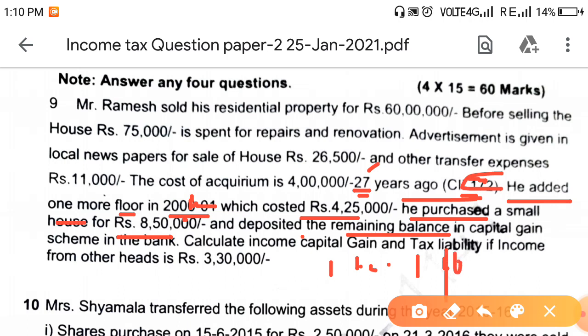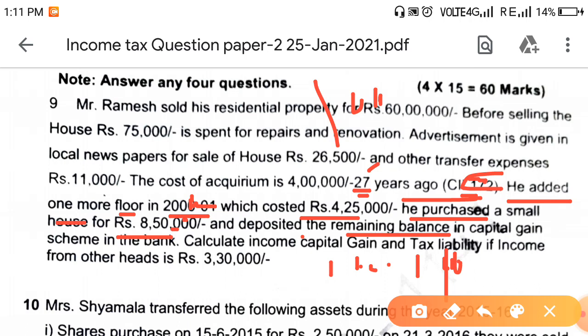Out of 10 lakhs, you have purchased a house for 8,50,000. That comes under section 54B exemption, because of sale of a residential house property and purchase of another residential house property.